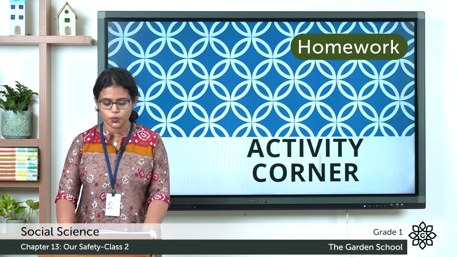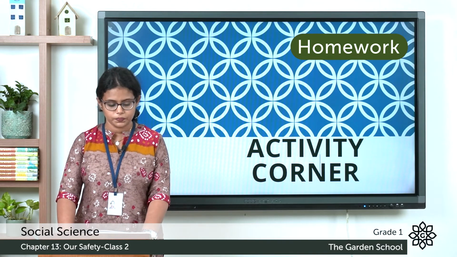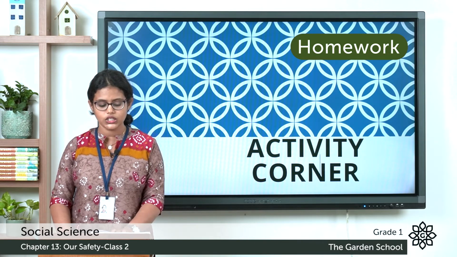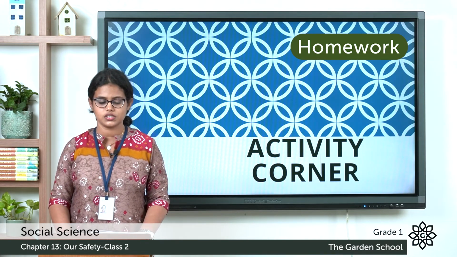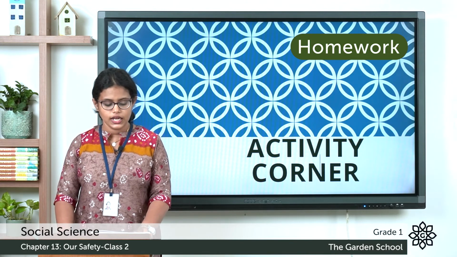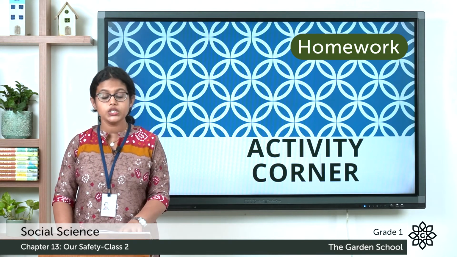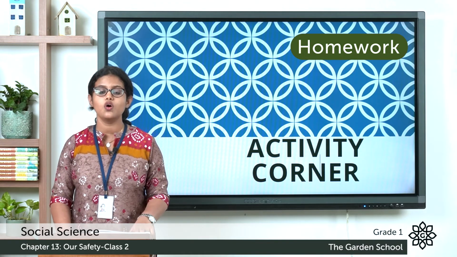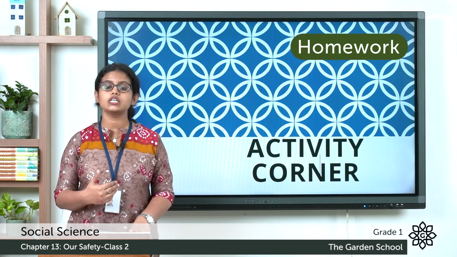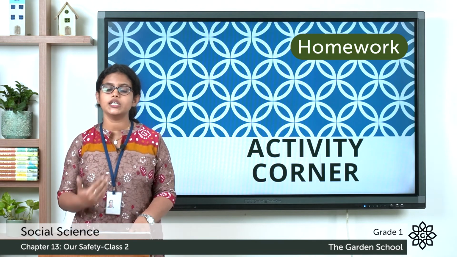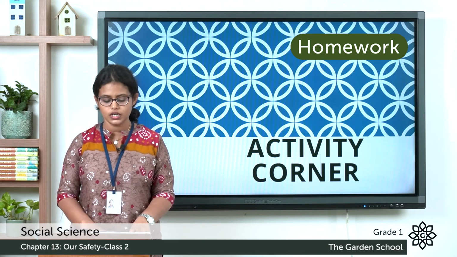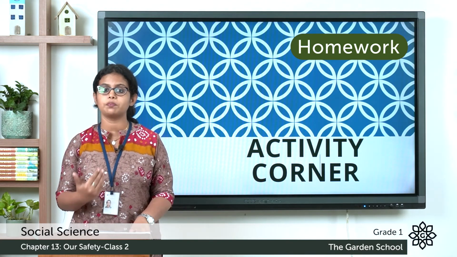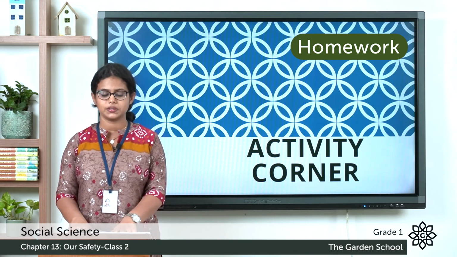Then the next one, problem solving. Identify safe grown-ups in your life for each of the following situations. The first one, think about a time when you needed help at school. Who did you go to for support? So you have to think about a time when you needed help at school and whom you went to for support. And you have to think of that person and you can write it here.